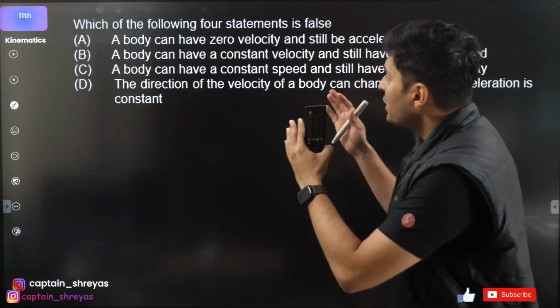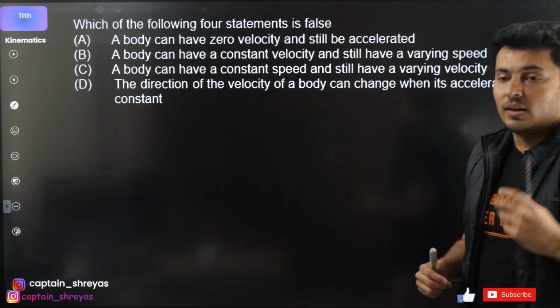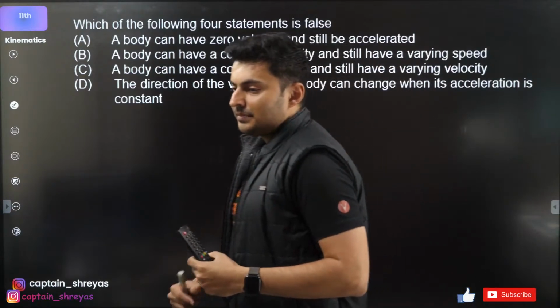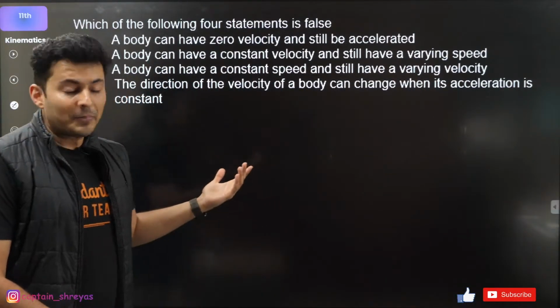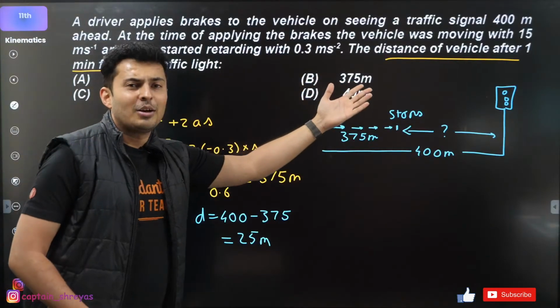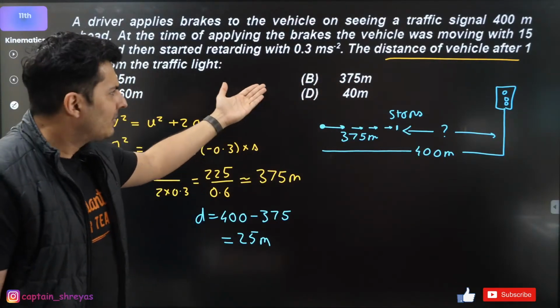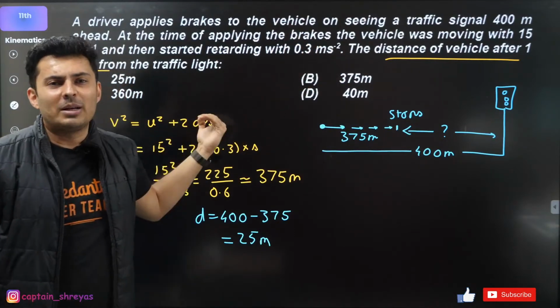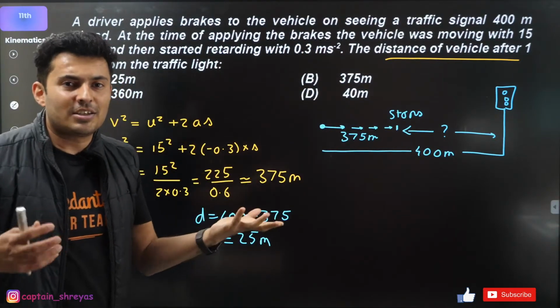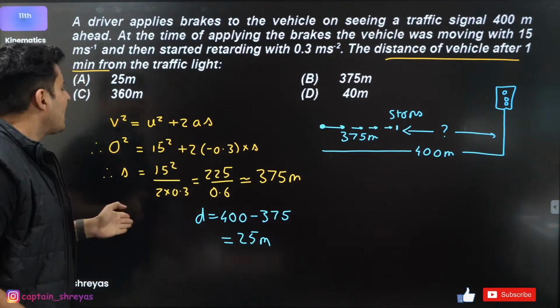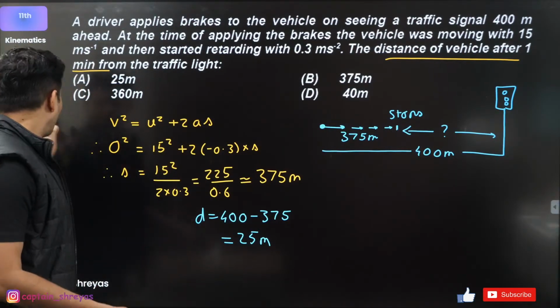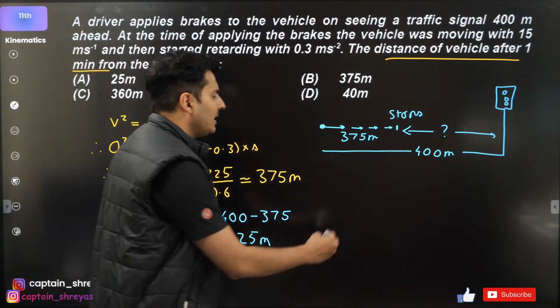Next question. Which of the following is false? Selva Kumar, what is the use of 1 minute? Okay, even before going ahead, can we discuss this? What is the use of that 1 minute? That 1 minute is just to confuse you. You can even check by putting that time whether the car actually stops or not. Just put it. Okay, V is equal to U plus at you can use.